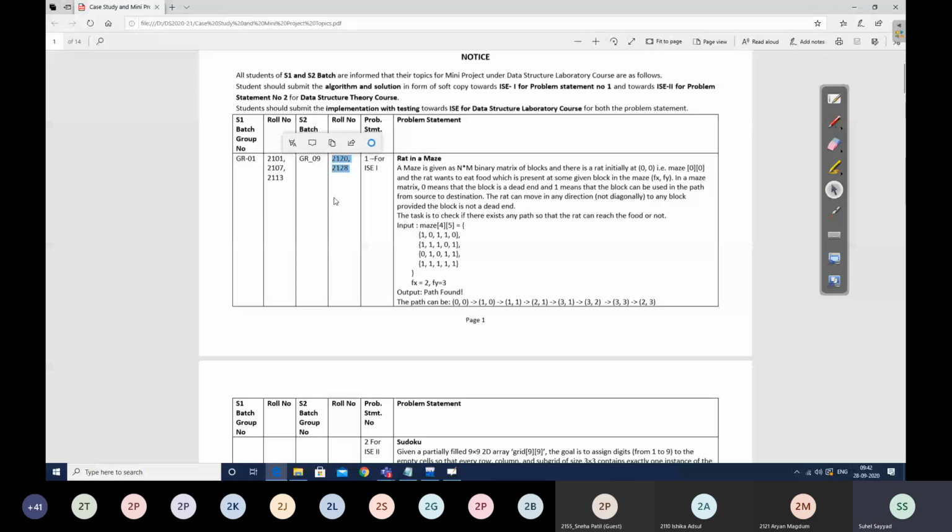Are you getting this? So this you have to submit as a part of your ISC 1 doc file. Similarly for ISC 2, whenever I tell you afterwards, maybe after 1 month, at that time you have to upload the solution in the document file for this second problem statement of ISC 2.